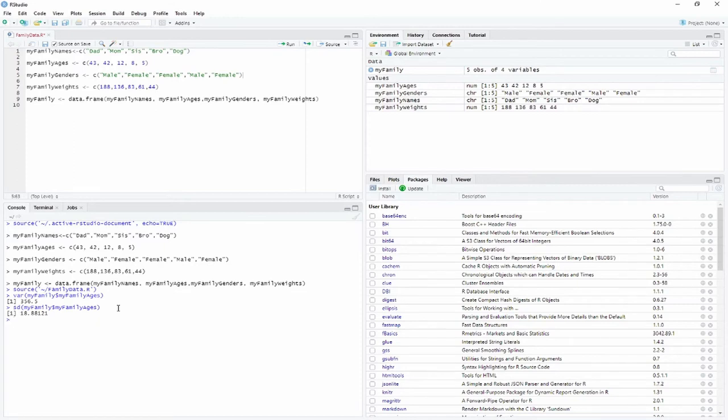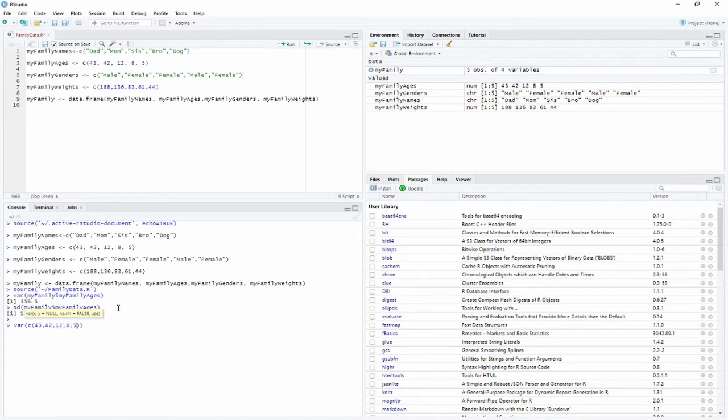The other way you can use var and standard deviation is to send it a list that you create within the command itself. So let's use the one in the book: 43, 42, 12, 8, and 5.